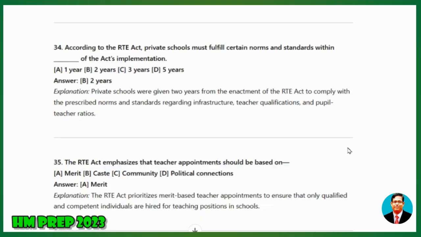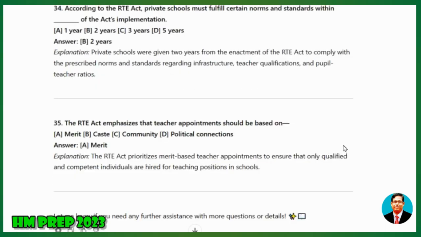34. According to the RTE Act, private schools must fulfill certain norms and standards within what time of the Act's implementation? A, 1 year; B, 2 years; C, 3 years; D, 5 years. Explanation: Private schools were given 2 years from the enactment of the RTE Act to comply with the prescribed norms and standards regarding infrastructure, teacher qualifications, and pupil-teacher ratios.